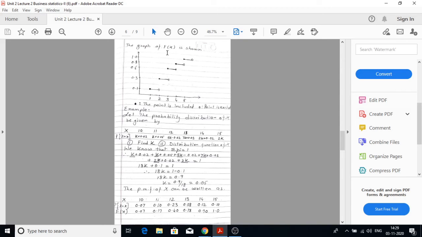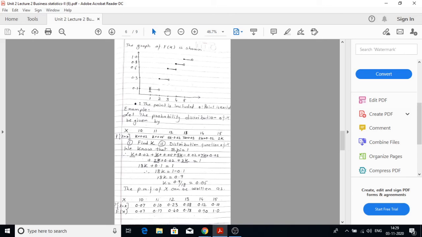The graph of the capital Fx is shown as, on x-axis we'll take the values 1, 2, 3, 4 and 5, and on y-axis we'll take the cumulative probabilities, and we will just draw the lines in that particular interval.